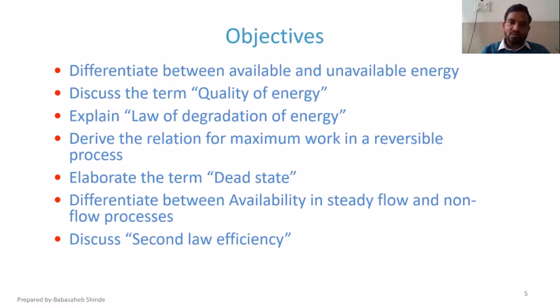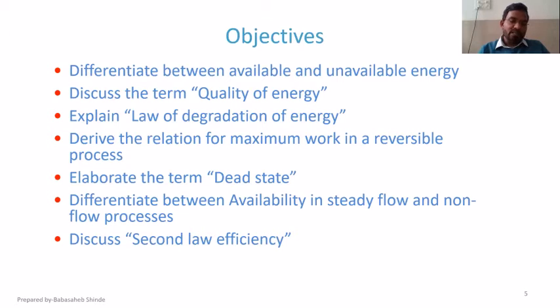So once you have got to know what is meant by available energy and what is meant by unavailable energy, then you can easily differentiate between those two. Next one is discuss the term quality of energy. Now actually we have overlooked this term, what is meant by quality of energy, while beginning with unit number 3, that is second law of thermodynamics.